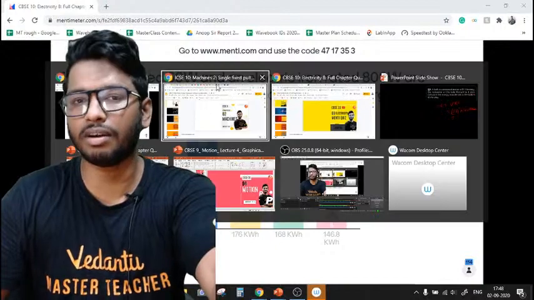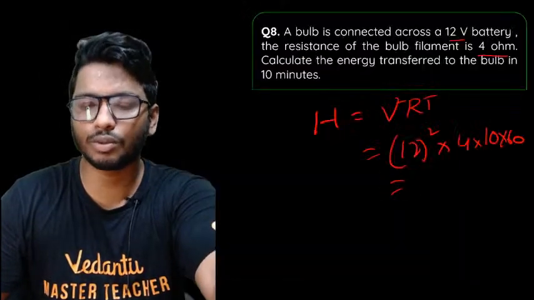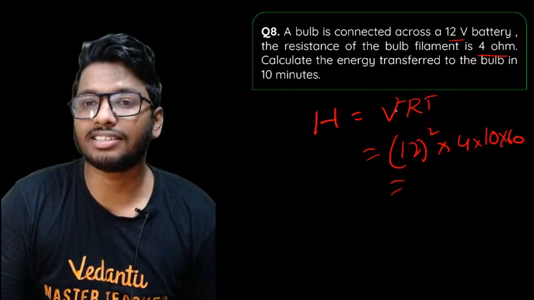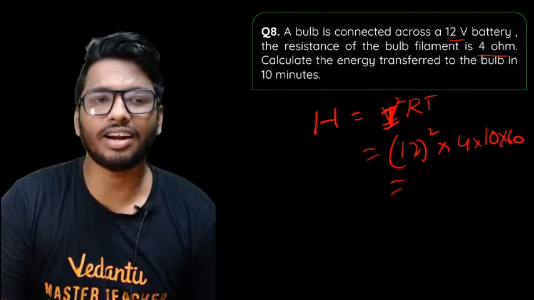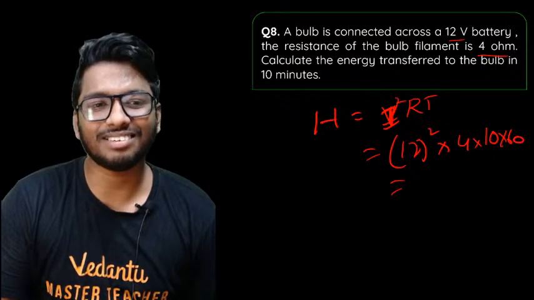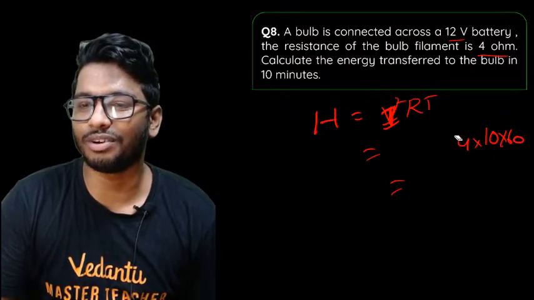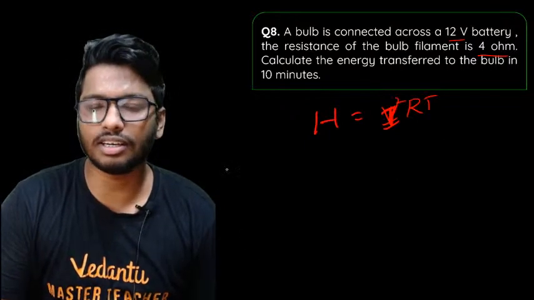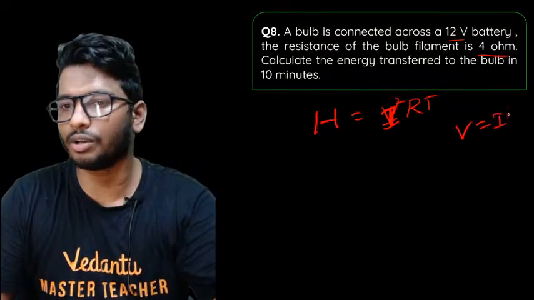Before we solve this question, let me just go back to that question and solve this. I'm really sorry about this, guys. It's I squared RT. I wrote the wrong formula. Again, first I wrote the right formula, and then again wrote the wrong formula. So anyways, for this one, first of all, find out the current. So V is equal to IR. Use the formula for that.